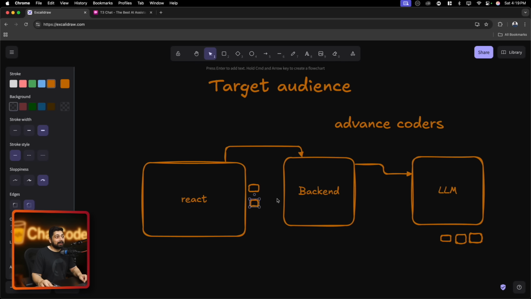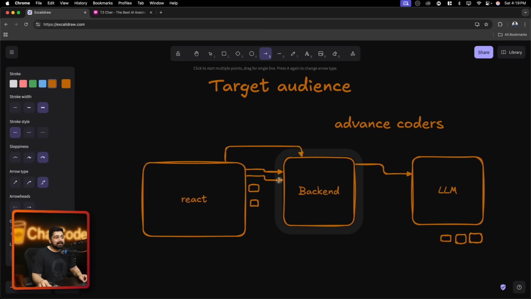Now, not only that, what will happen if a user sends a request and your backend is processing this request, but in the meantime, you have sent the same exact request in the same channel again? Maybe you have reloaded the page, maybe you have done something else. So how do you make sure that the same request doesn't get processed again on the backend as well as on the LLM side? Yeah, now you're trying to get how complex things are.